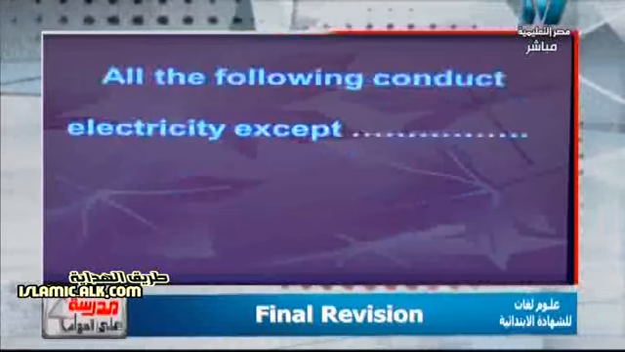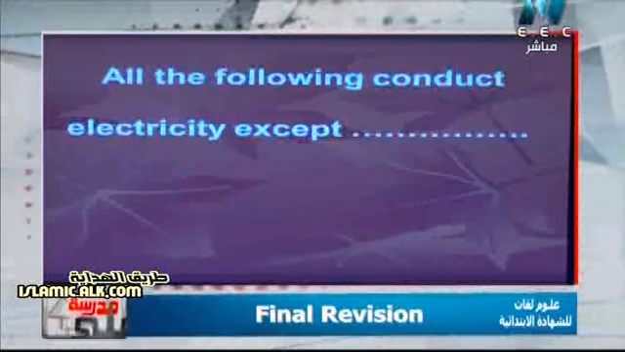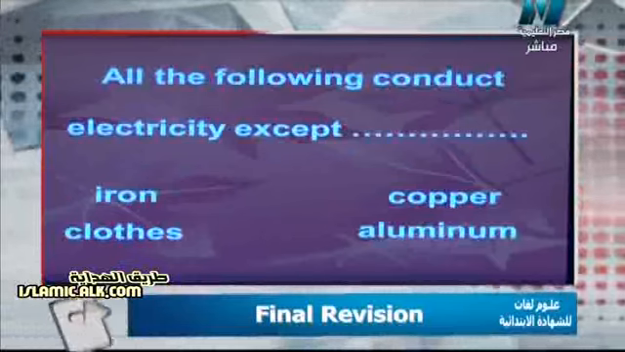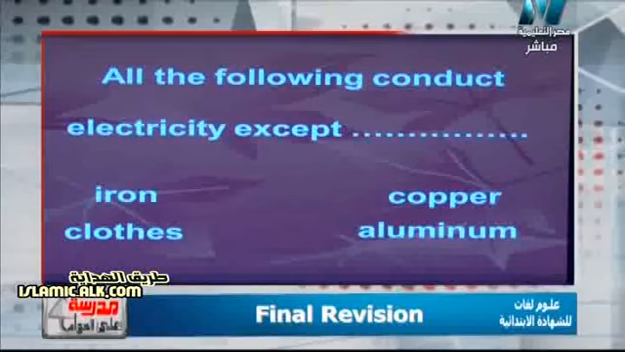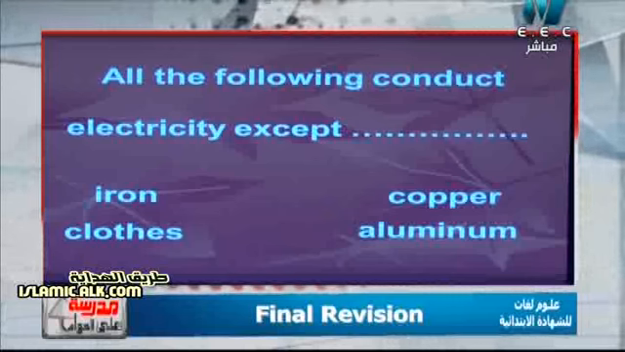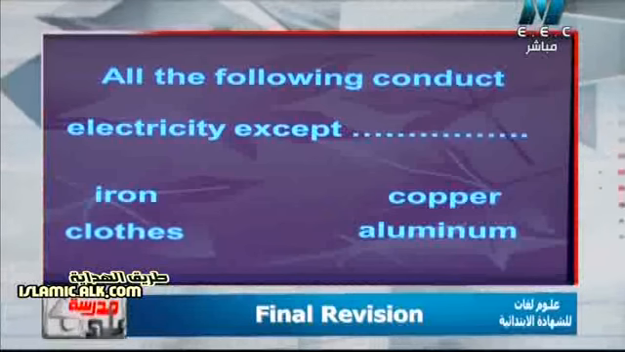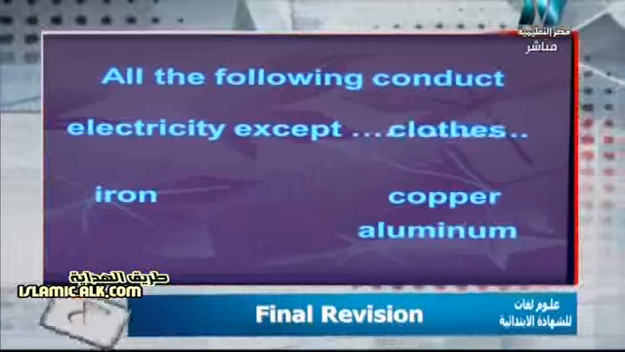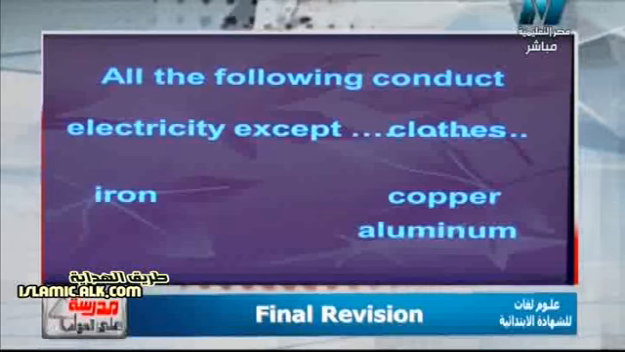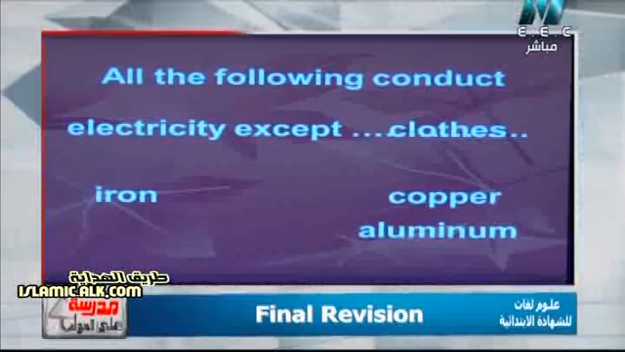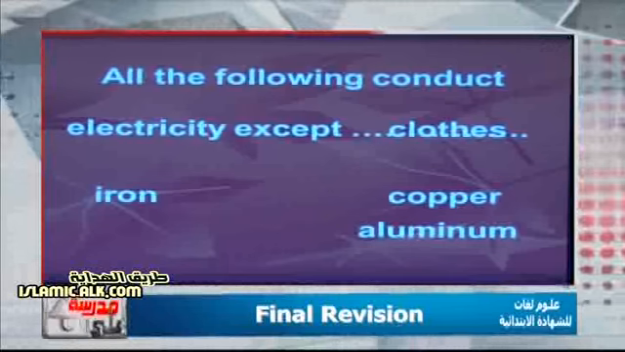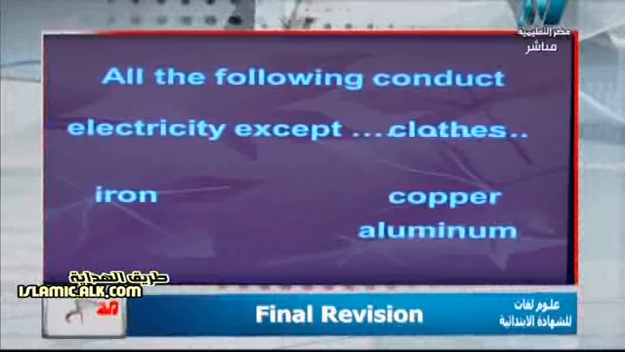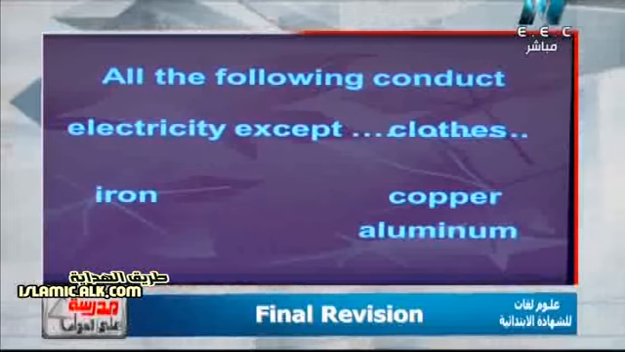Another question. All the following conduct electricity except iron, copper, clothes, aluminium. Again, all the following conduct electricity except iron, copper, clothes, aluminium. Surely the answer will be clothes, because we know that clothes is an insulator of electricity or a bad conductor if it's possible. But the word insulator is better than the phrase bad conductor of electricity.